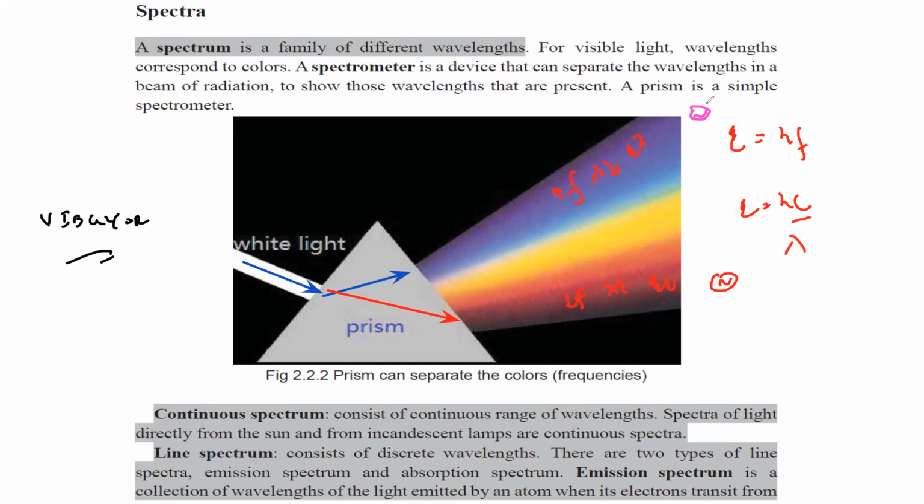So a combination of different wavelengths is known as a spectrum, and a spectrum can be a continuous spectrum or a line spectrum. What is the difference between the continuous and the line spectrum? The continuous spectrum means when we get a range of photons coming out from the source, we call that a continuous spectrum. Continuous does not mean it is coming out continuously. Continuous means when you get a range of different energy photons in the spectrum, we call that a continuous spectrum.